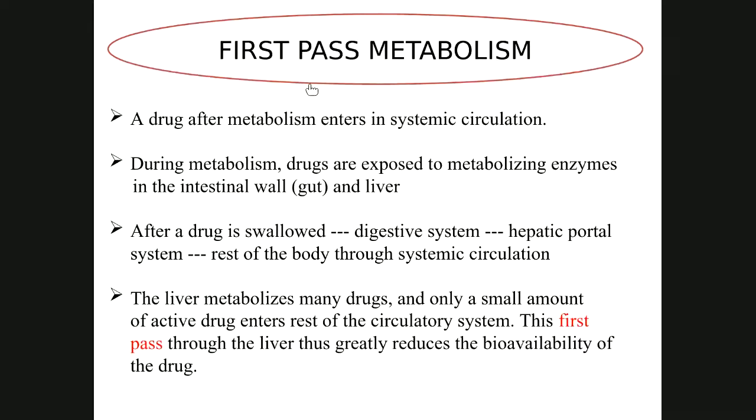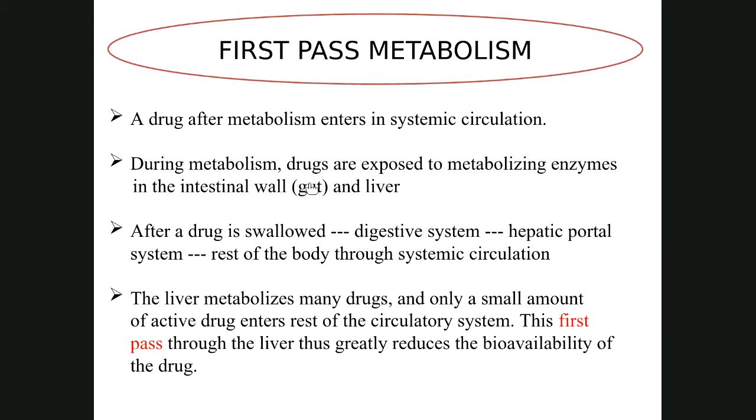So first pass metabolism usually happens when the drug is taken via oral route. So the drug after metabolism enters into the systemic circulation. So when a drug is taken it gets metabolized and then it enters into the blood circulation. Now, during metabolism, what will happen?